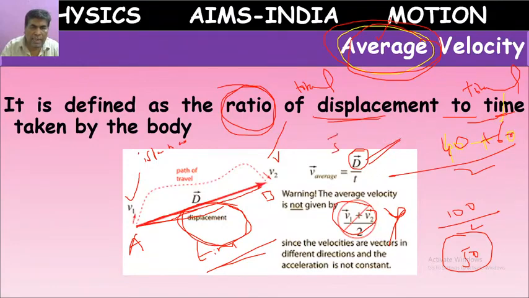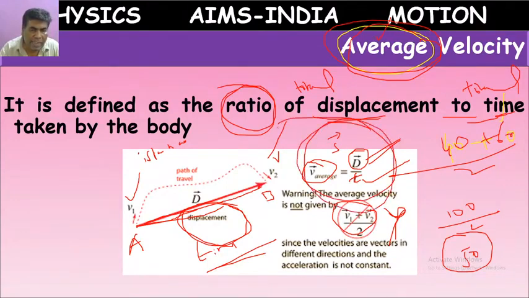Sometimes they will tell s bar, sometimes d bar. Here, for velocity, v bar, they tell just t, not t bar, because t is a scalar. So like this we can find average velocity.